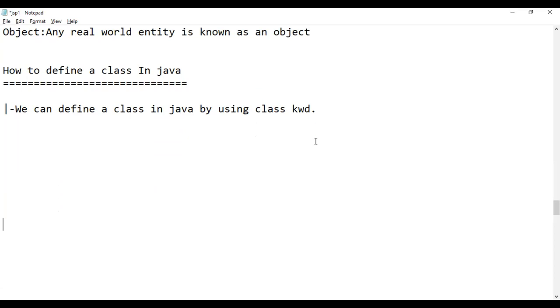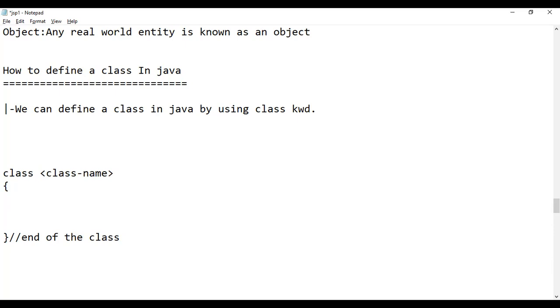So let's try to understand. Here we write class, and after that you need to define a class name. You can give any user defined name, then open curly braces and close curly braces. This is the end of the class. And what does the class contain? A class contains mainly two things: characteristics and behavior. Actually, a class contains the properties and behavior for an object.